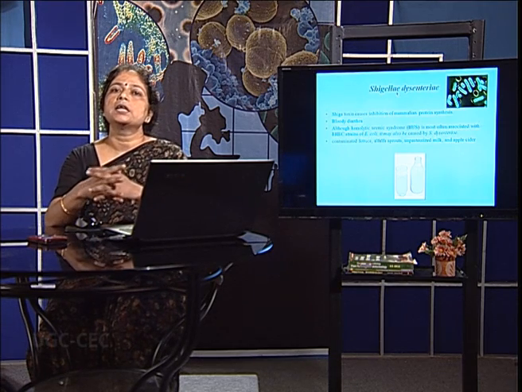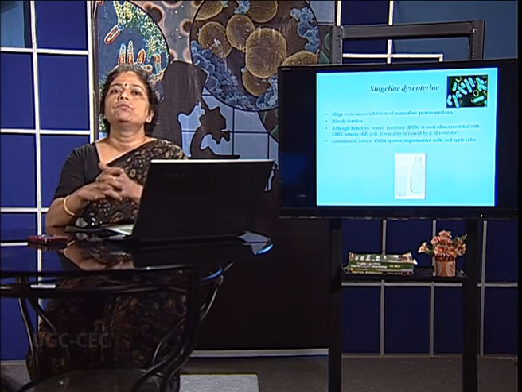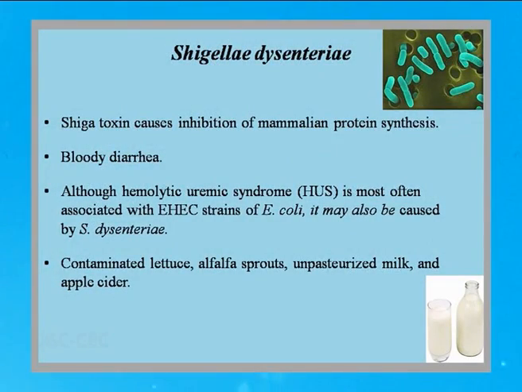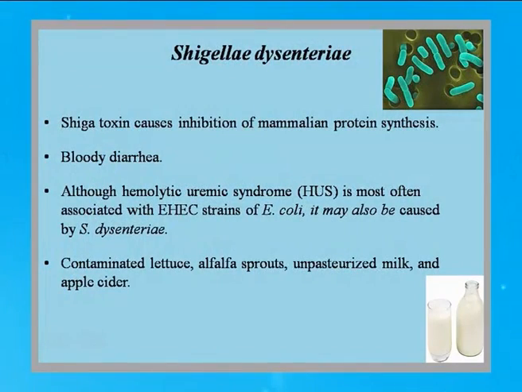Shigella dysentery is another organism which leads to food poisoning. Now, Shigella, though it is gram-negative, produces an exotoxin which is Shiga toxin. This Shiga toxin can bind to the GB3 receptors of the endothelial cells. That means the endothelial cells are mainly found in the vasculature of the kidney, and therefore this Shigella dysentery poisoning leads to a symptom which is called HUS, which is hemolytic uremic syndrome.